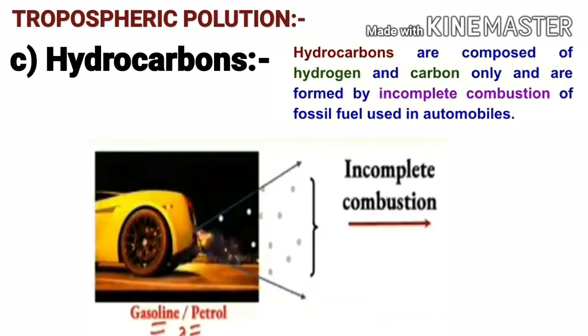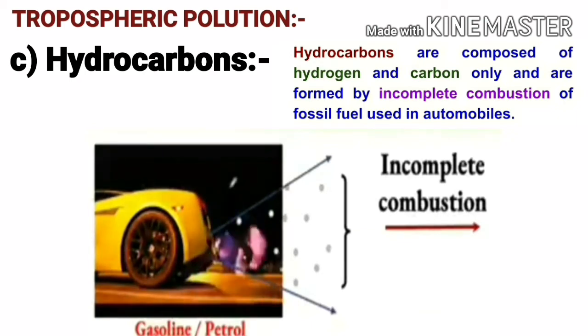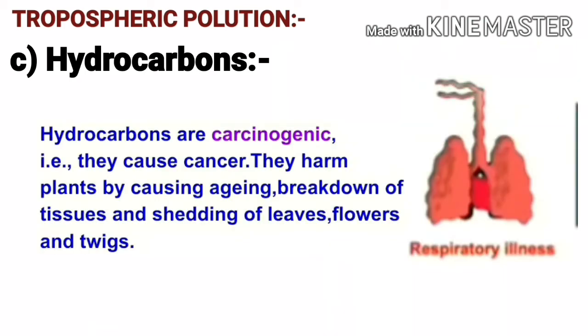Hydrocarbons are composed of hydrogen and carbon only and are formed by incomplete combustion of fossil fuel used in automobiles. Hydrocarbons are carcinogenic, that is, they cause cancer. They harm plants by causing aging, breakdown of tissues, and shedding of leaves, flowers, and twigs.